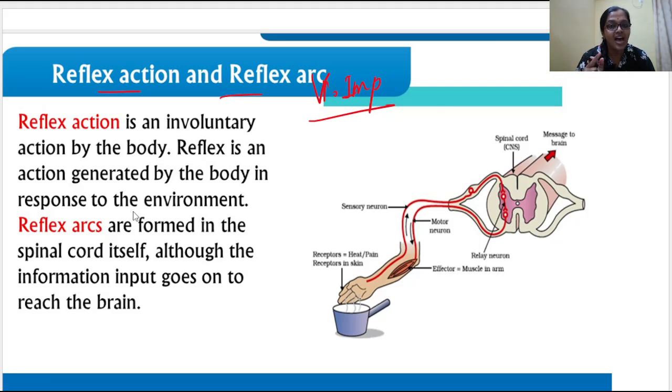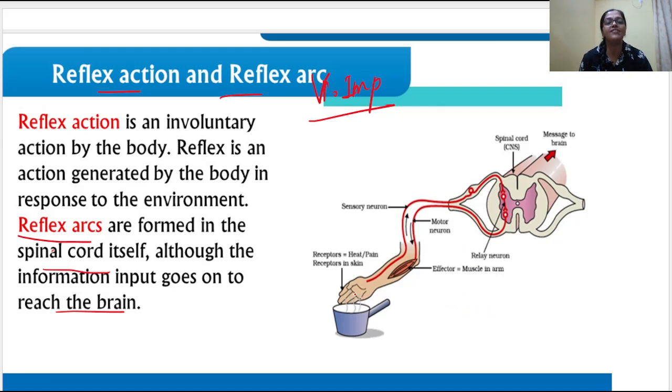In the reflex action, the way the nerve is passing, it is formed in the form of an arc, and that arc is called a reflex arc. The reflex arc is formed in the spinal cord. Although the information input goes to reach the brain, the main function is of the spinal cord. This diagram is again taken from NCERT. I'm explaining it to you, listen very carefully.